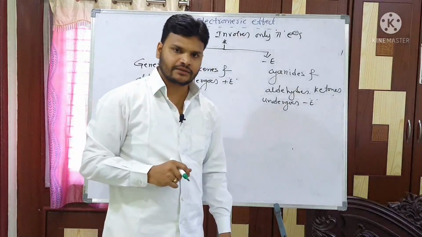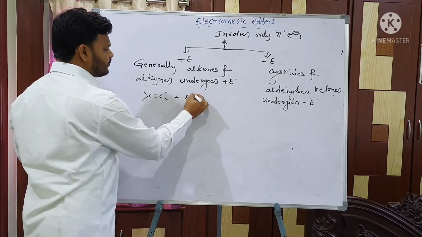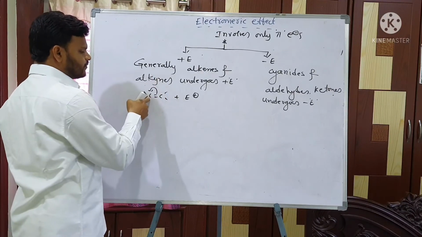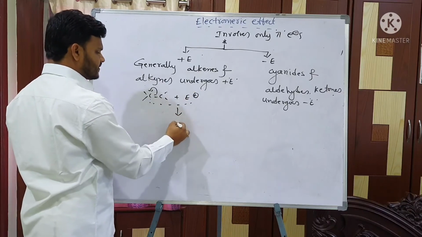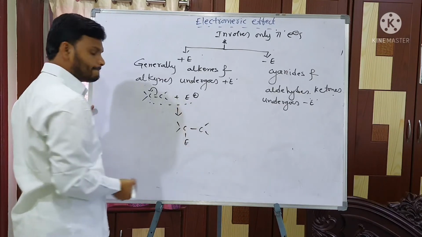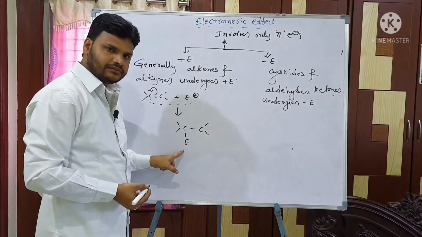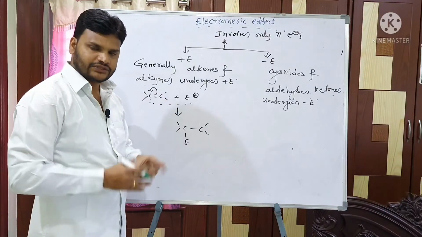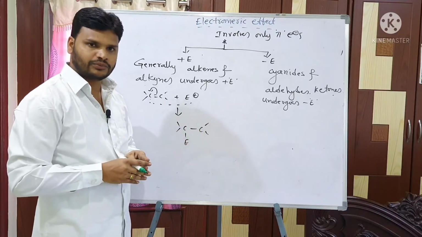Next example. This is an alkene and this is an electrophile. This bond is shifted like this, and the negative charge goes and attaches to the electrophile, then forms like this. Suppose if you remove this reagent, it again comes to the original position. That's the reason it is a temporary effect. So temporary effect means with the reagent only it is possible, without the reagent not possible.